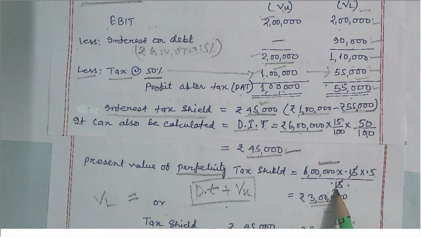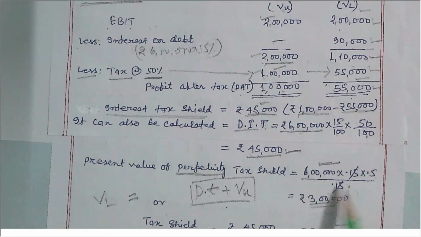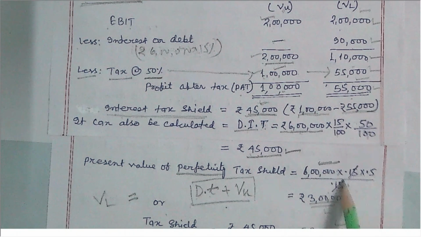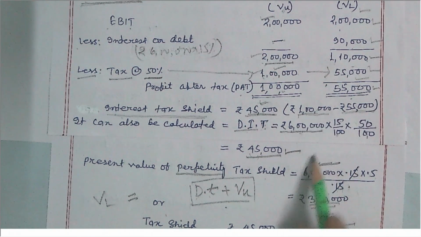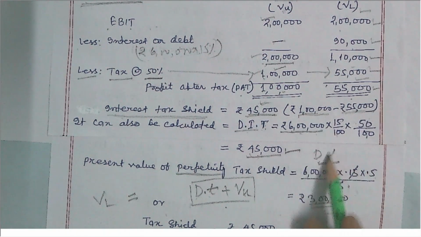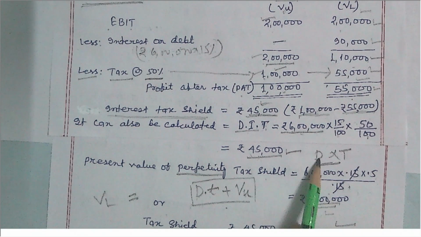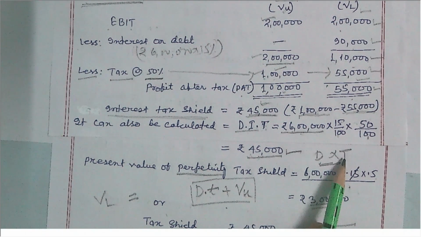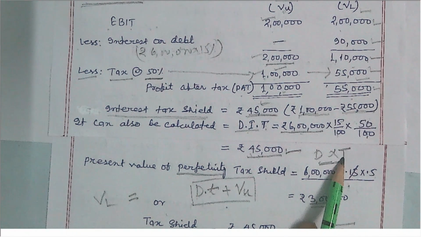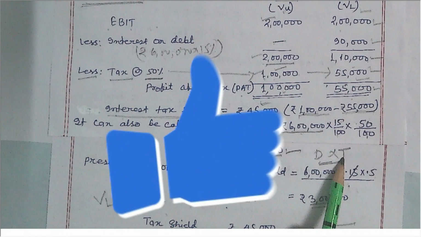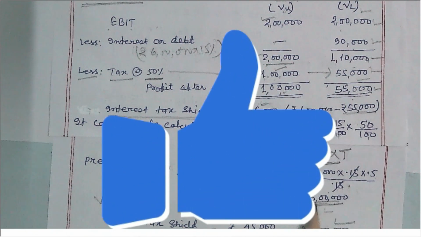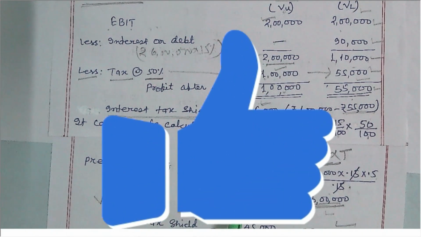This is 15%, and here 0.15, so I and I are cancelled, only D into T is left. This D into T value is added to the value of the unlevered form to get the value of the levered form, and this is 3 lakh, the present value of the perpetuity tax shield.